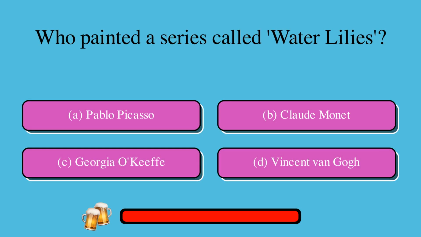Who painted a series called Water Lilies? A. Pablo Picasso, or B. Claude Monet, or C. Georgia O'Keeffe, or D. Vincent van Gogh? The correct answer is B. Claude Monet.